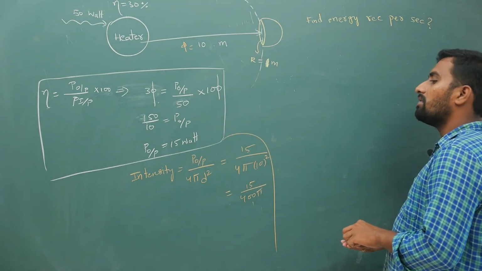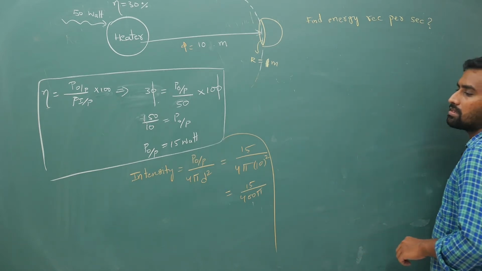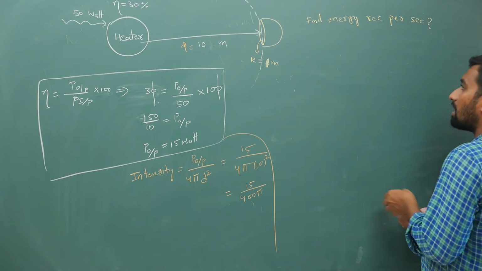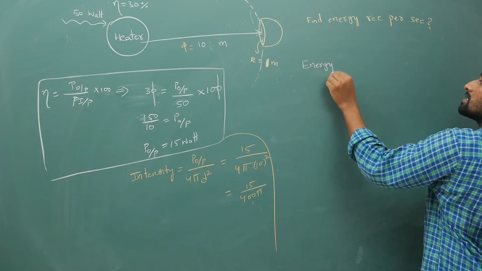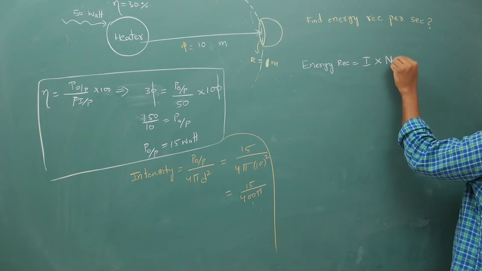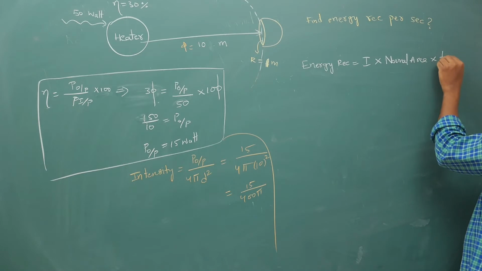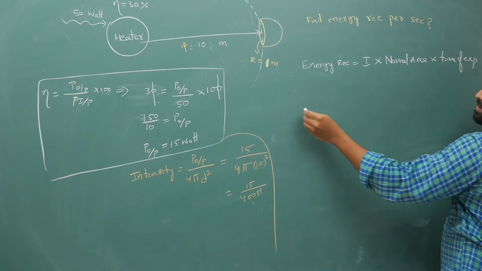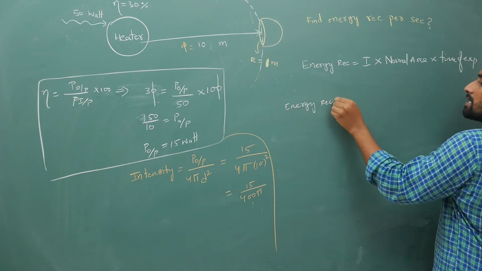Now if you take this intensity part, your energy received, I have explained very clearly. Energy received is intensity into normal or effective area times time of exposure. If you send this time of exposure to the other side, you will get energy received per second.